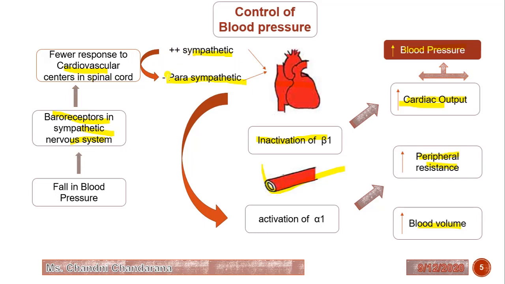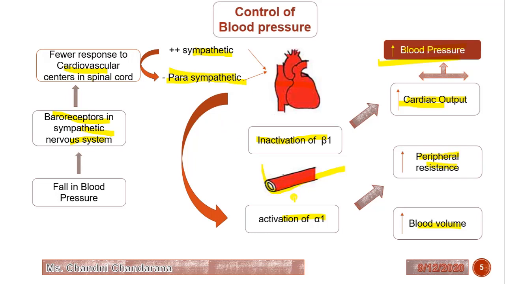Because it produces an increase in the sympathetic and a decrease in the parasympathetic response, it will produce the activation of the alpha-1 receptor in the blood vessel. So because of this, what happens? It will increase the peripheral resistance, and obviously when there is an increase in peripheral resistance, we will get the elevated blood pressure. So now when we are talking about antihypertensive agents, we should focus on this kind of site.